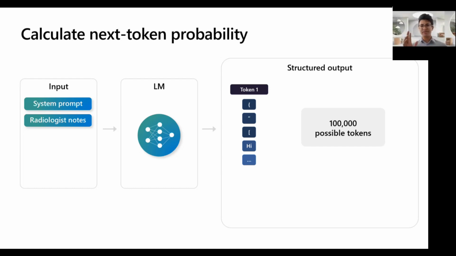So it's really just predicting the next token. The language model takes in everything that's passed in the input, in our case, the prompt and the radiologist notes, and all it's really trying to do by the end of its execution is to calculate what token is most likely to come after all of this input text. Modern LMs have vocabulary sizes of around 100,000. GPT-4o has 200,000 tokens.